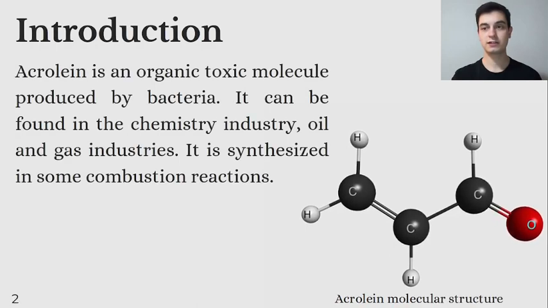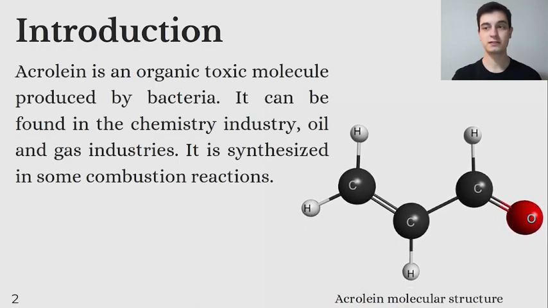Acrolein is an organic toxic molecule produced by bacteria. It can be found in the chemistry industry, oil and gas industries, and additionally it is synthesized in incomplete combustion reactions inside engines. Acrolein intoxication can affect the respiratory and the nervous systems. Here we can see the molecular structure of the acrolein molecule, which has CS symmetry.